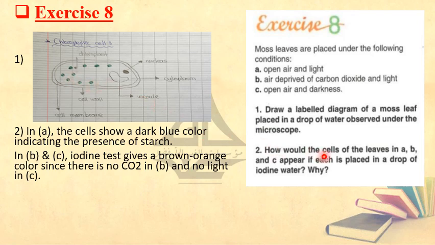Then, how would the cells of the leaves in A, B, and C appear if each is placed in a drop of iodine water? They told you what would be the result of the iodine test in each of the three cases. In A, since all the conditions are available, iodine is going to give a dark blue color. In B, it is going to give a brown orange color since there is no CO2, and in C it will give a brown orange color since there is no light.